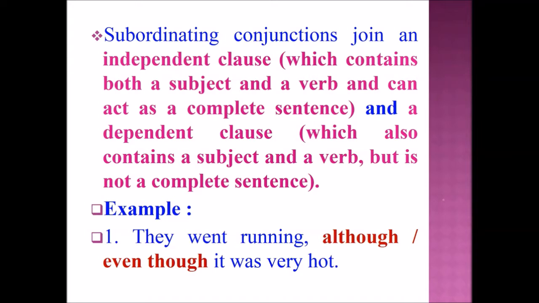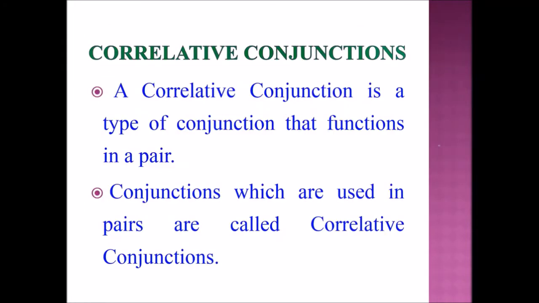Example sentence: They went running although, or even though, it was very hot. Next, we are going to see the third type of conjunction, that is correlative conjunctions. A correlative conjunction is a type of conjunction that functions in a pair. In other words, conjunctions which are used in pairs are called correlative conjunctions.